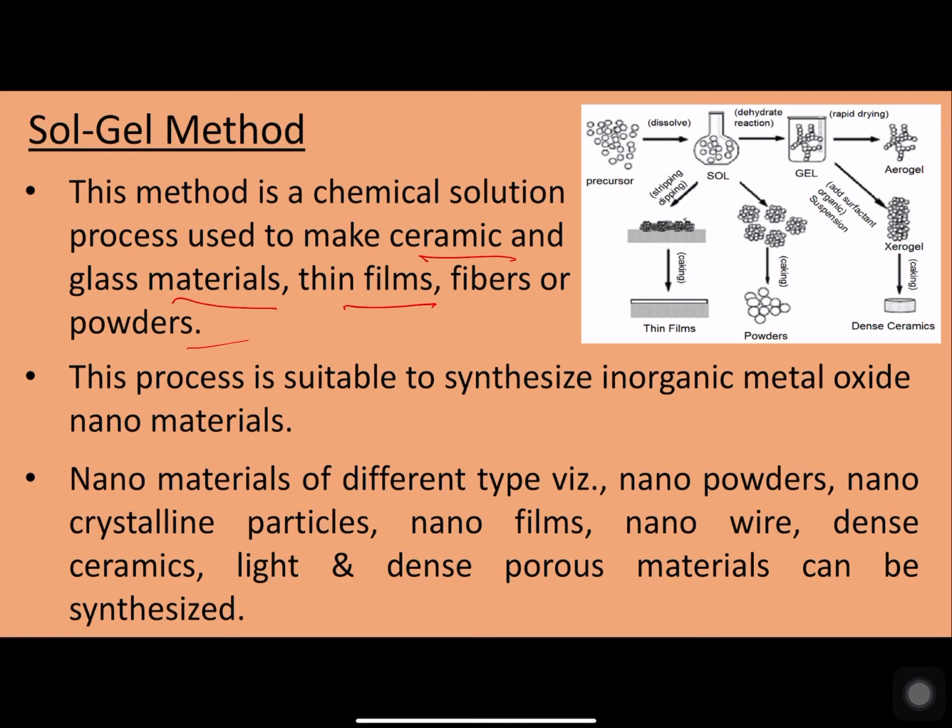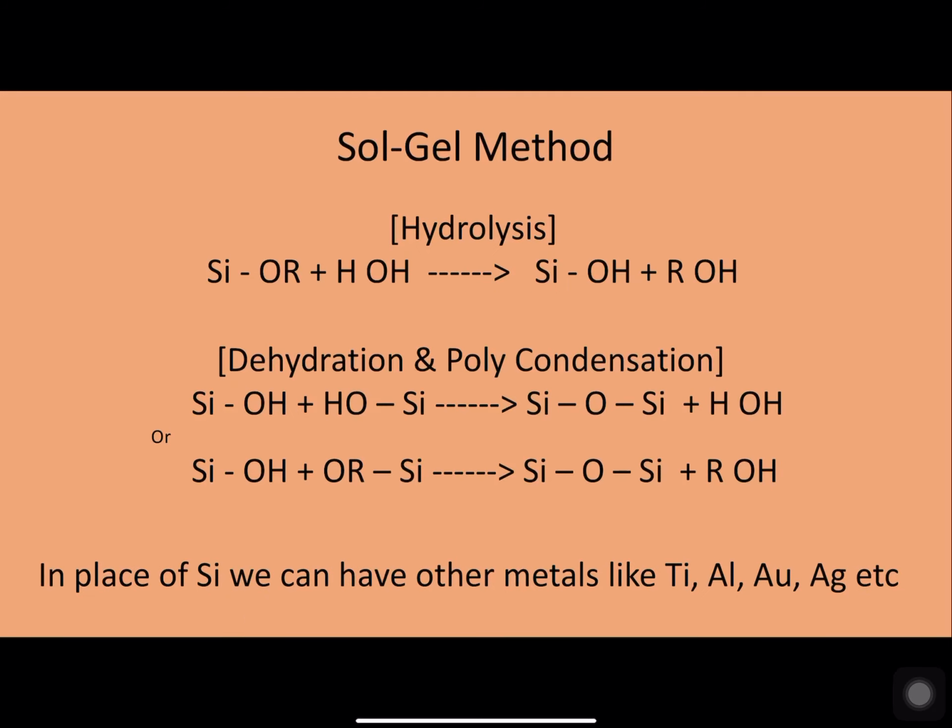Now usually this method is used to synthesize inorganic metal oxide materials as nanoparticles, right? So let us see the various stages. These are the different chemical reactions that are involved during the process. As already said, there are two important reactions: one is called hydrolysis and the other is called dehydration, or otherwise polycondensation.